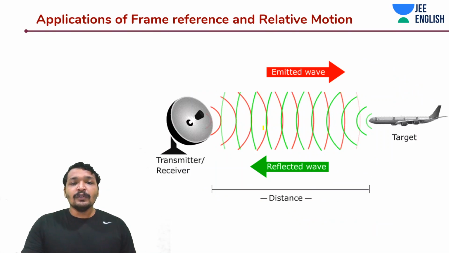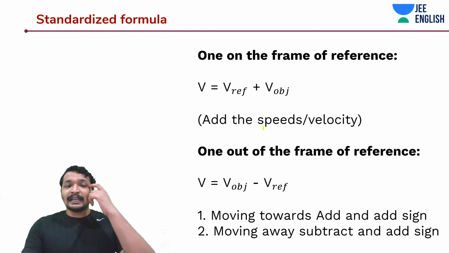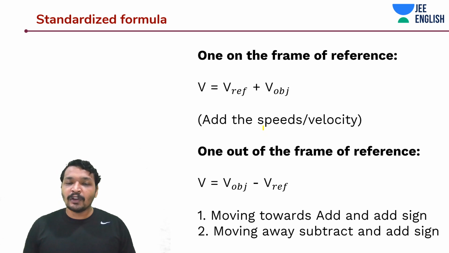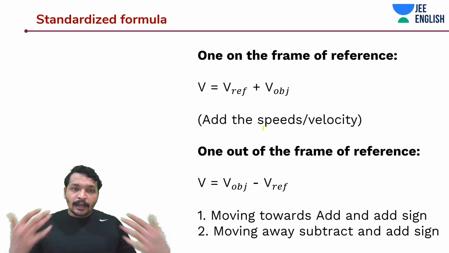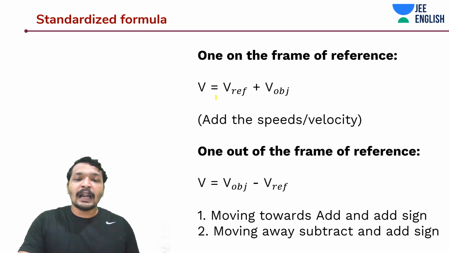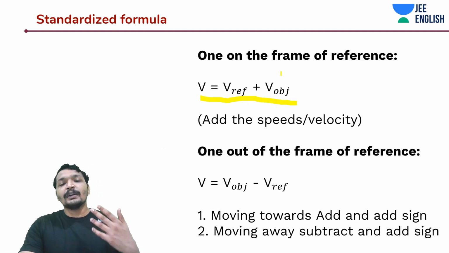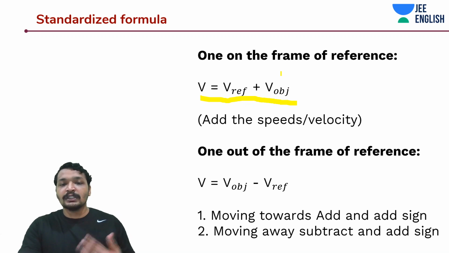So now let's come to the standardized formula for working around relative speeds, relative velocities and frame of reference problems. Let's say you are in the frame of reference, then you would simply add the velocity of the frame of reference to your velocity.